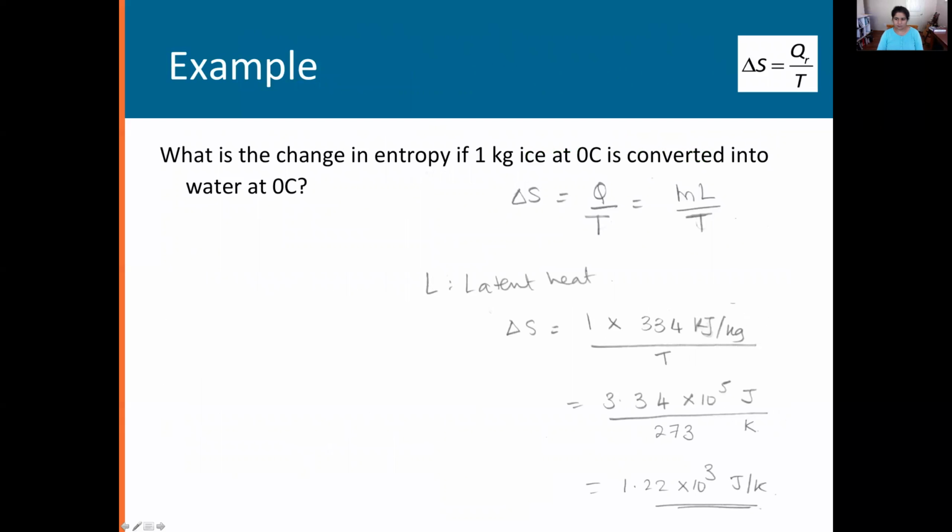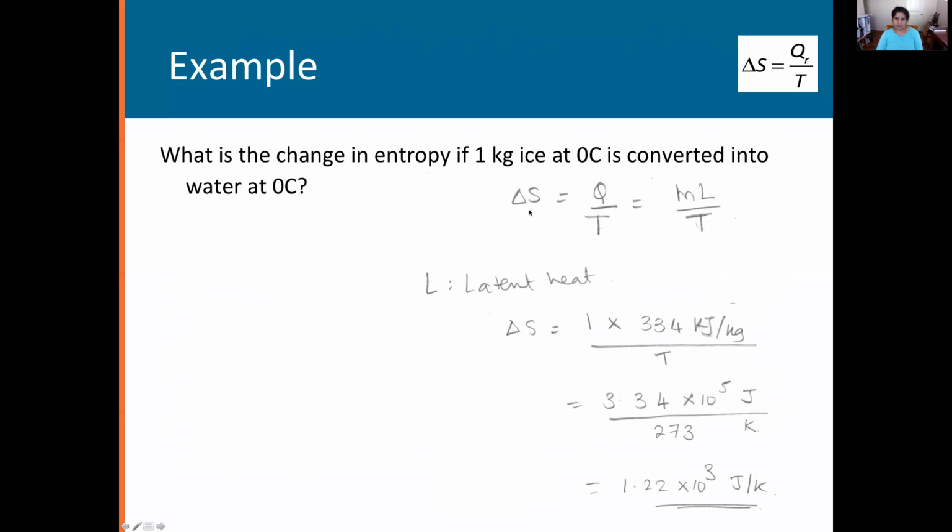So let's do a simple problem about entropy and then we'll stop. What is the change in entropy if 1 kg of ice at 0 degrees Celsius is converted into water at 0 degrees Celsius? So if you remember phase change, that's what's happening here. All the heat that is taken in is going to go into melting the ice and not increasing the temperature.